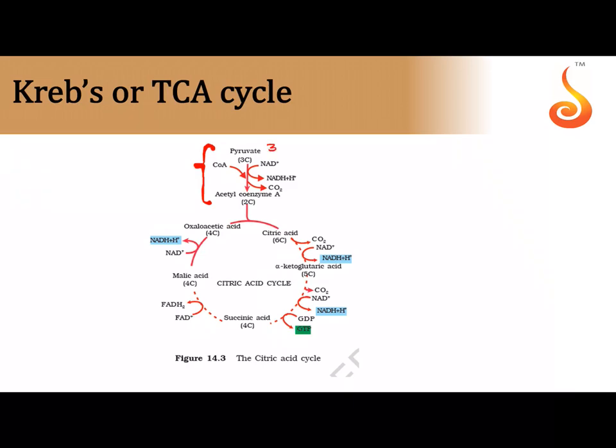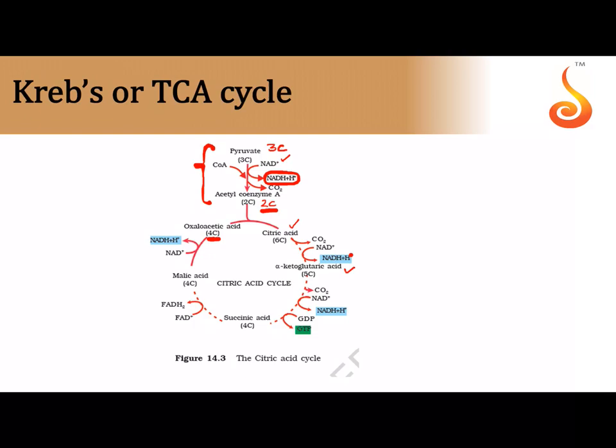Okay, so we saw that the 3-carbon pyruvic acid is converted to 2-carbon acetyl coenzyme A in the presence of the oxidizing agent, that is NAD plus, which gets reduced into NADH. So this is the first NADH that we are getting. I'm going to put a box around all the NADH because that is important for us. Then this 2-carbon acetyl coenzyme A condenses with 4-carbon oxaloacetic acid to form citric acid. Citric acid is converted to alpha ketoglutaric acid.